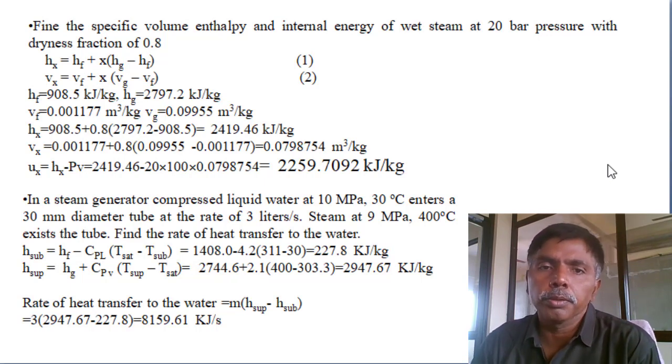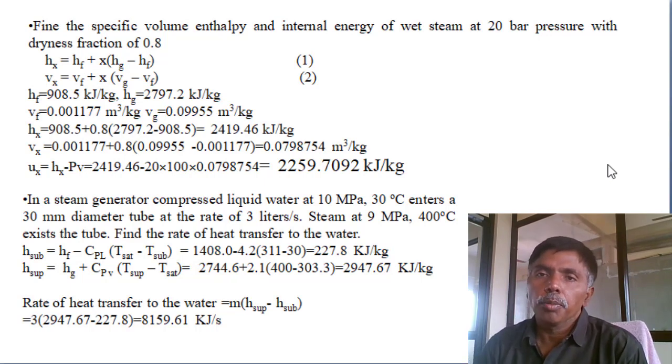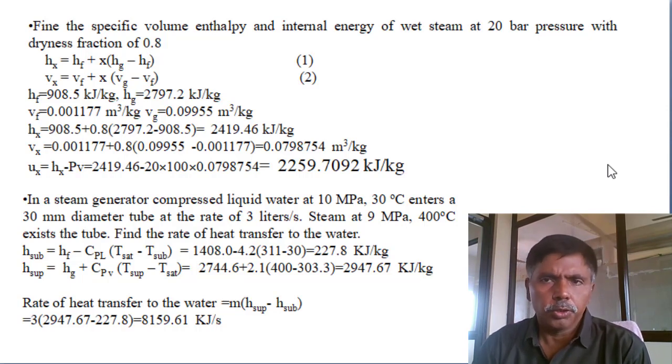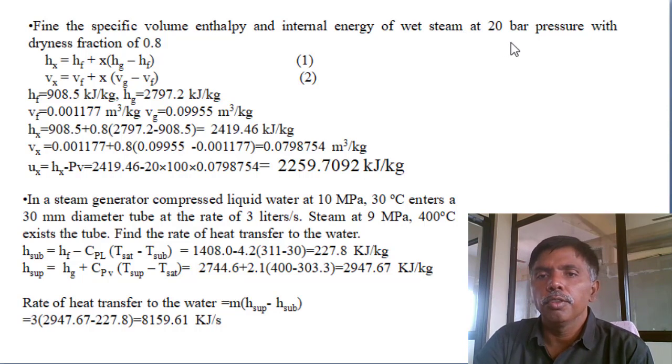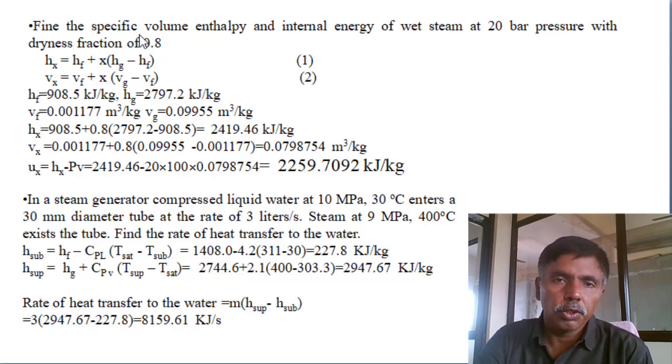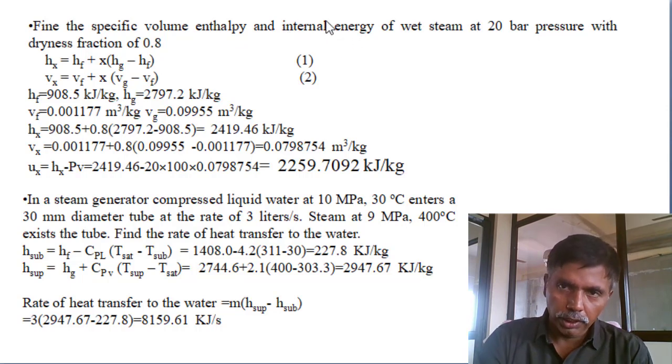Some more problems on the properties of steam we can solve. The remaining you can practice yourself. Find the specific volume, enthalpy, and internal energy of wet steam at 20 bar pressure with a dryness fraction of 0.8. So in the wet region we want to calculate specific volume, enthalpy, and internal energy. I already mentioned internal energy is not directly available; we calculate it from the steam tables.